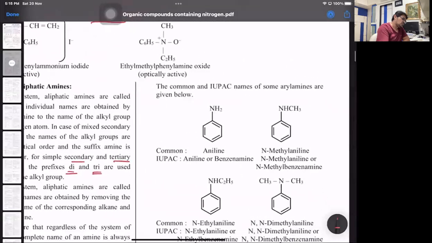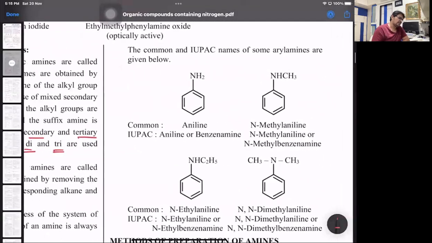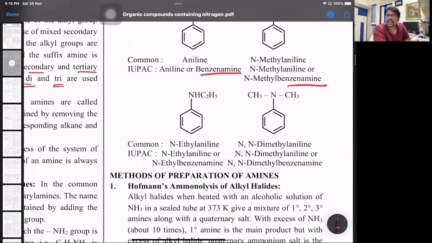Then the next part to talk about, some of the compounds over there: that's aniline or benzene amine. You can use aniline also. N-methyl aniline or N-methyl benzene amine. Same way, N-ethyl aniline or N-ethyl benzene amine. And same way for tertiary, N,N. When nitrogen is used like a number, it is used to indicate the position of the alkyl groups because nitrogen valency is 3. So N,N-dimethyl aniline or N,N-dimethyl benzene amine.